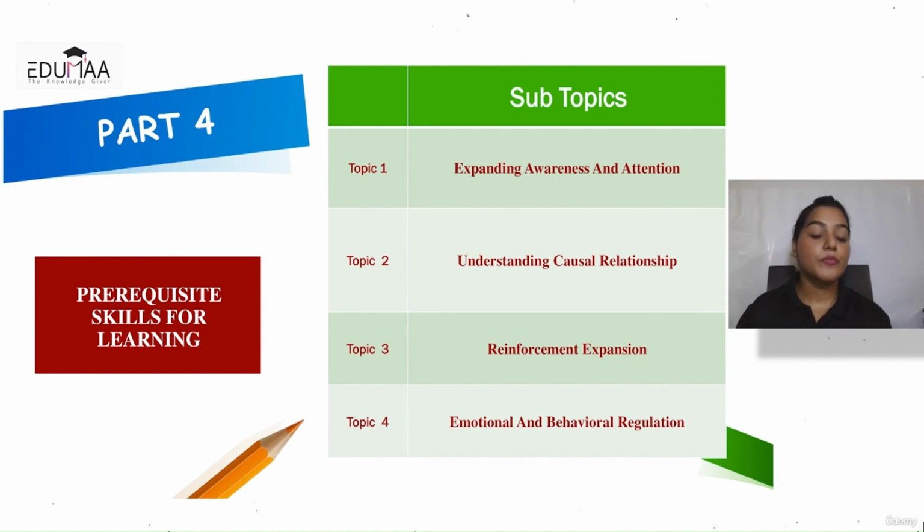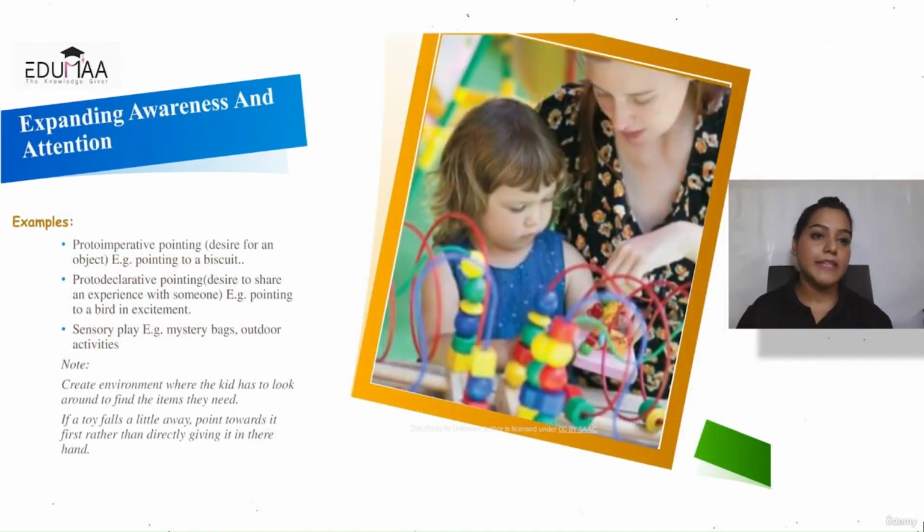So these are prerequisite skills for any kind of learning, and it will help our child understand and become more aware of their environment, themselves, deal effectively and adapt effectively to their environment. So let's begin. So the first part is expanding awareness and attention. So when we are aware of our environment, when we are attending to our environment is when we learn.